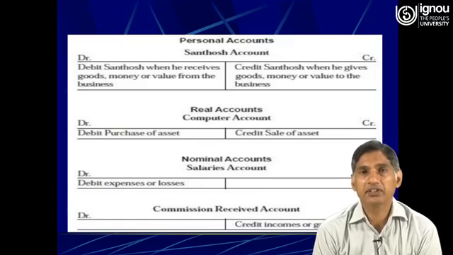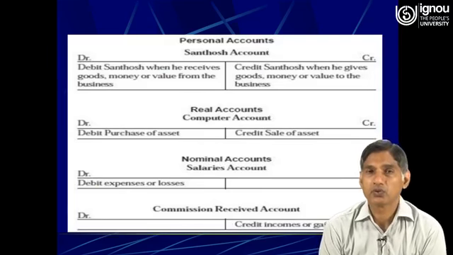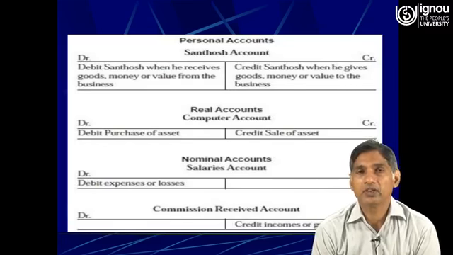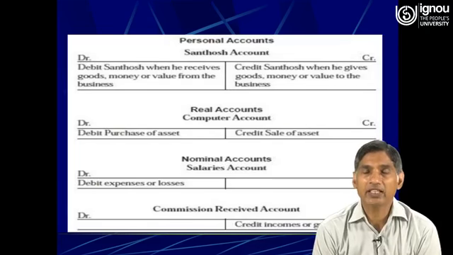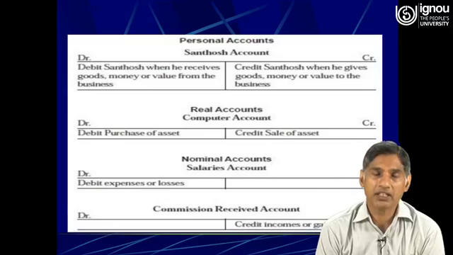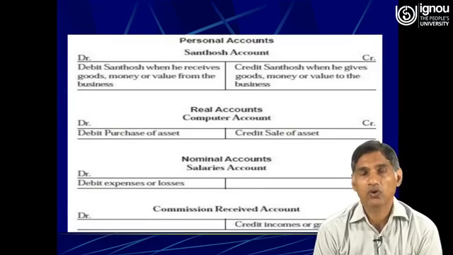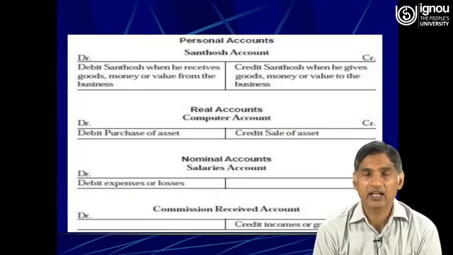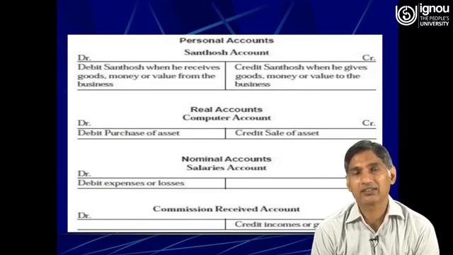Likewise, commission received account. Commission is an income for the business. So any account pertaining to revenue or gains also comes under nominal account, and the accounts pertaining to revenues and gains will have a credit balance.